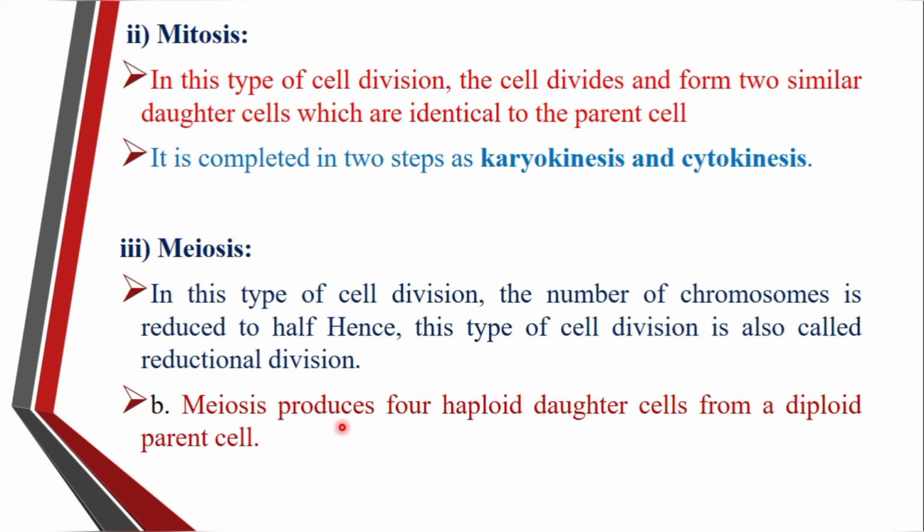In meiosis there is the production of four haploid daughter cells, but in mitosis two daughter cells are formed. The four haploid daughter cells are formed from the diploid parental cell. So these are the three types of cell division. First one is amitosis, second one is mitosis, and the third one is meiosis.